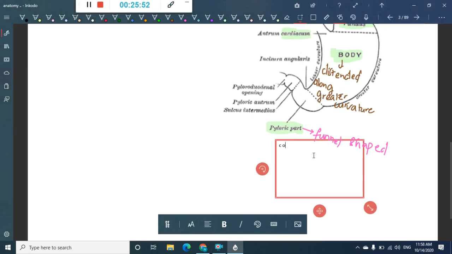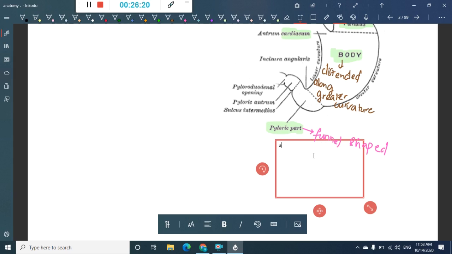A line drawn downwards and to the left from an angular notch to the greater curvature separates it from the body.